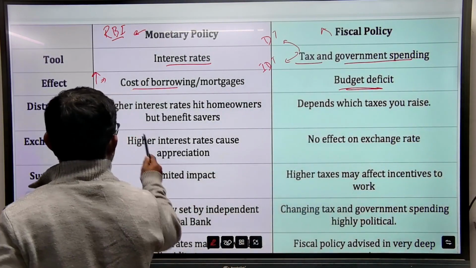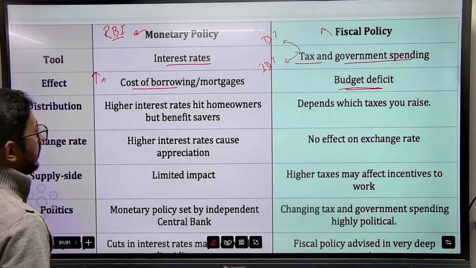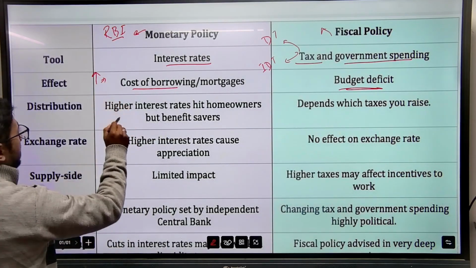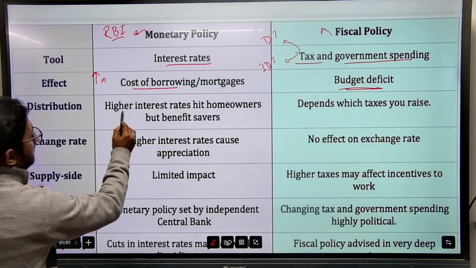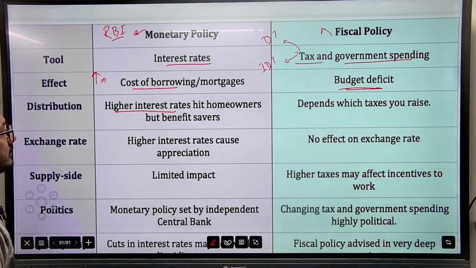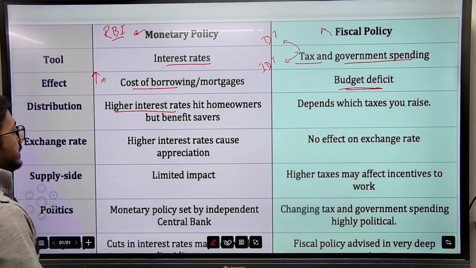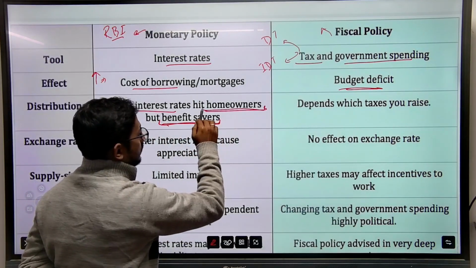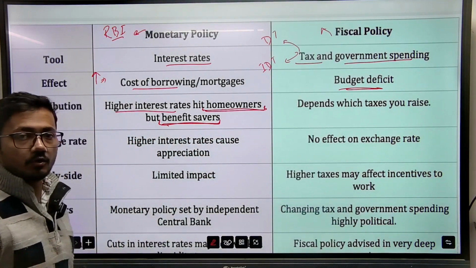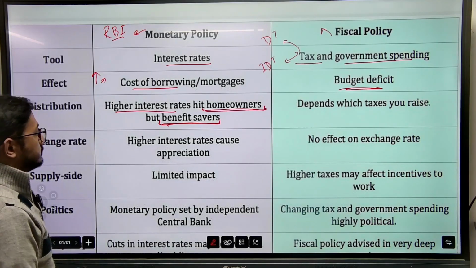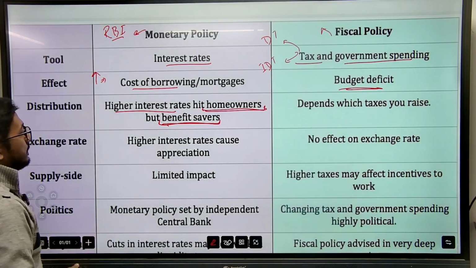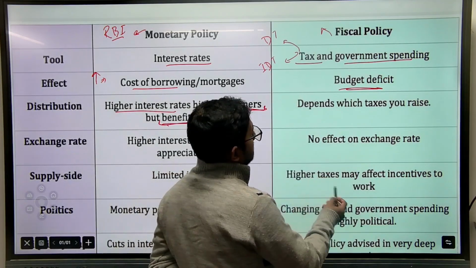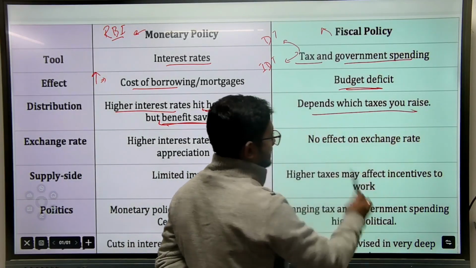Distribution. Higher interest rates hit homeowners but benefit savers. What happens is, when interest rates are increased, it hits the homeowners but benefits the savers. Those who are homeowners, those who have taken a loan to purchase a home, are affected, but it benefits the saver, the one who saves money. And fiscal policy depends on which taxes you raise.